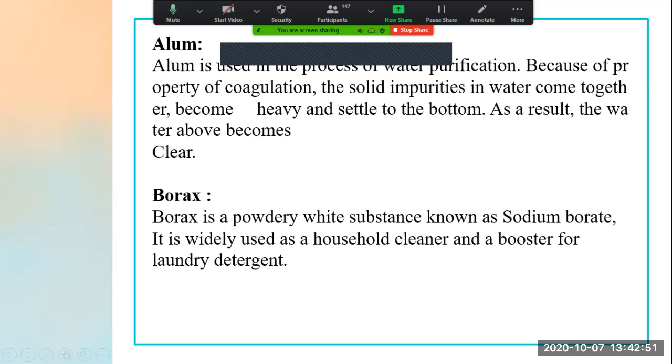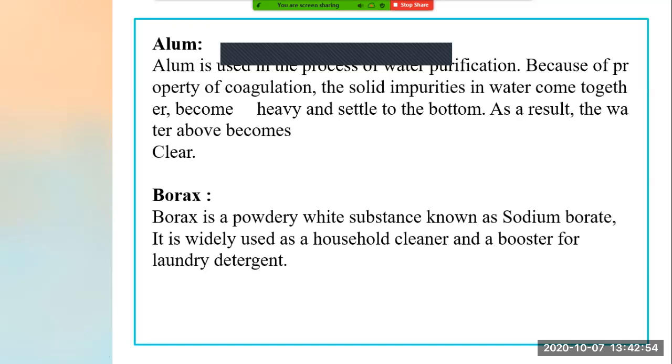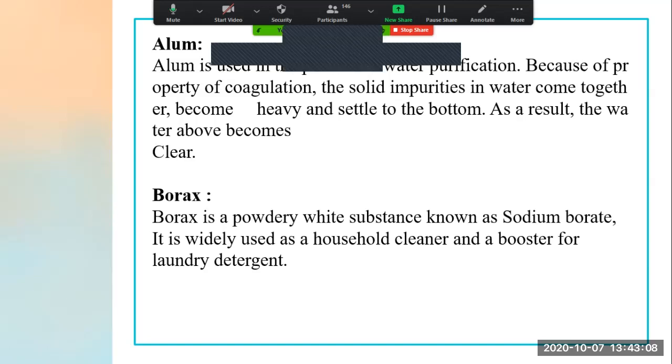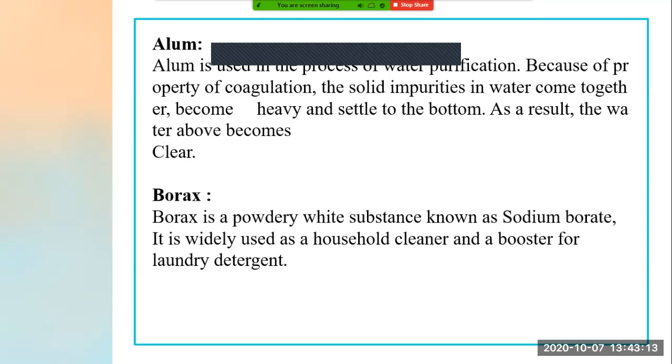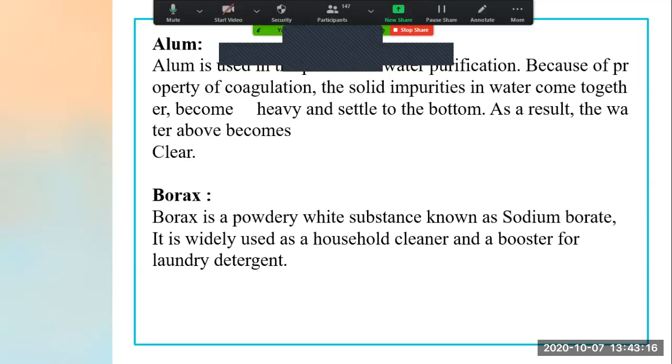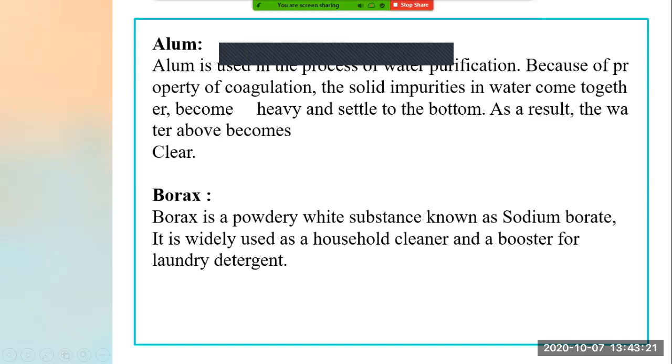What are the properties of alum? Now see, alum is always used for which purpose? It is used for water purification. Whenever in the rainy season the water which comes to the tap feels like it has some dirt, right? So what your mom and your father do is take some alum and just rotate it in the water. So we see that the impurities present in the water get heavy and settle down at the bottom, right? And the water above the layer is very clear now, and ready to use.